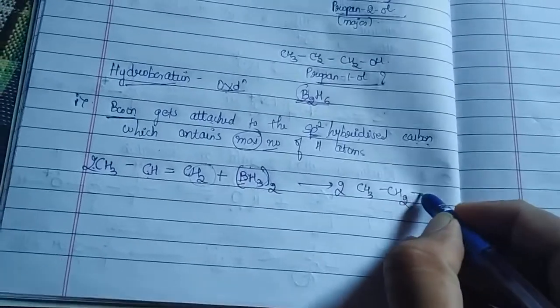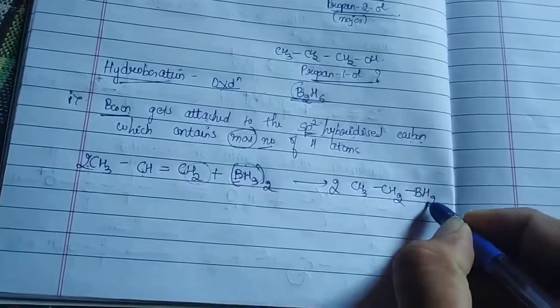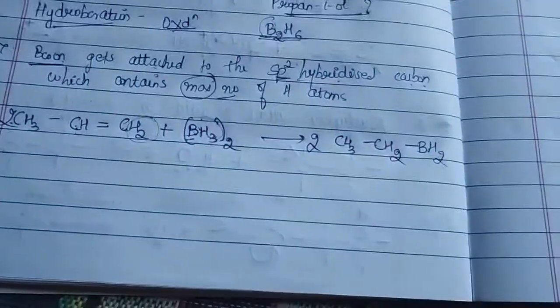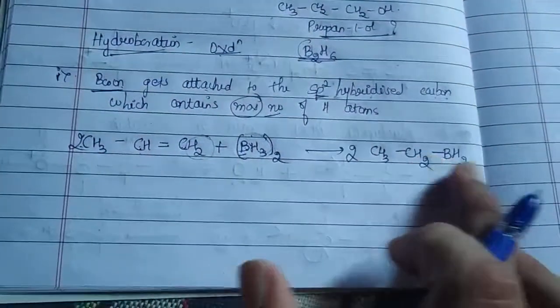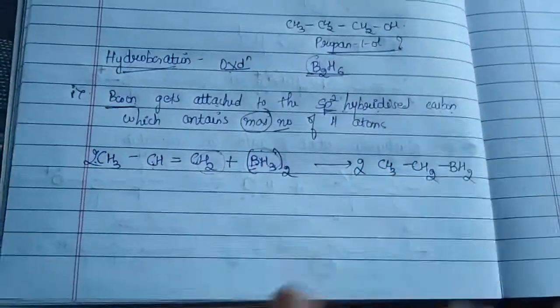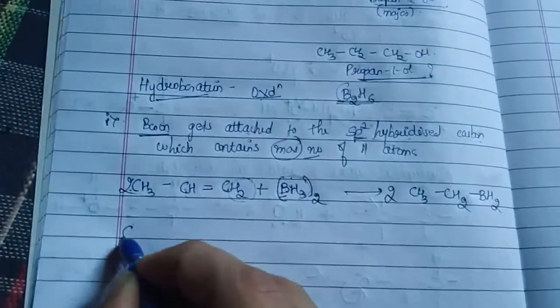So that has to go here, this carbon will attach, which will be giving you BH2. Is that clear? But the reaction doesn't stop over here. Now what it will try to do, once again, the formed addition product reacts with the alkenes present in the system.